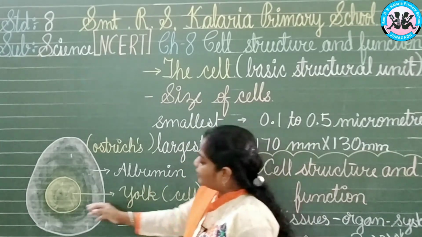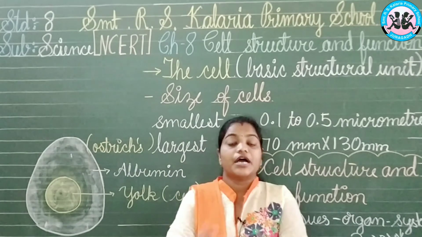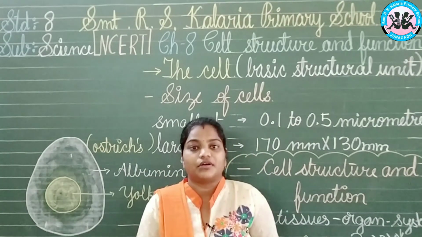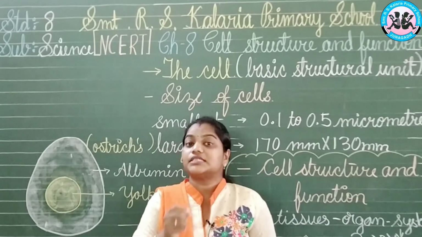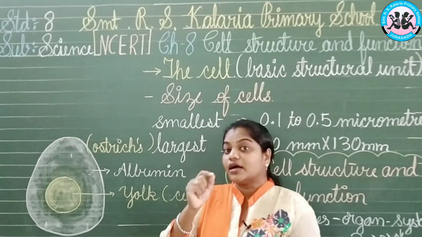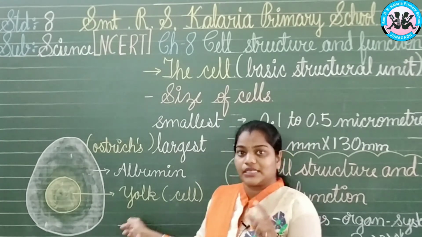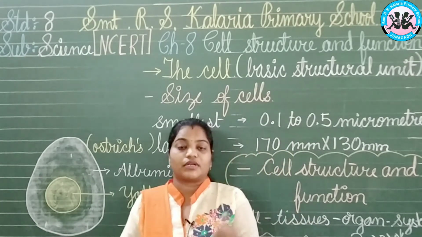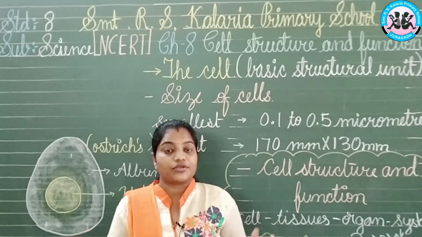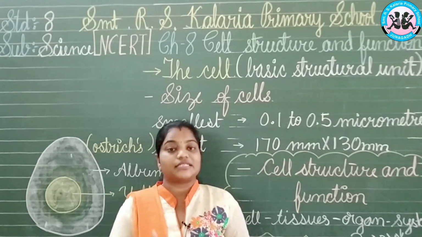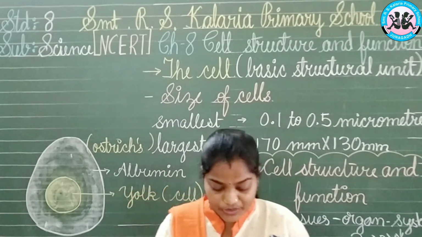Now the middle portion is the yolk, which is yellow in color. This is the portion which is going to turn into a chick, meaning this is the single cell in the egg. This yellow portion, termed the yolk, is the single cell that you can see when you have no microscope, no magnifying glass. Still we can see these cells very often and very nicely.